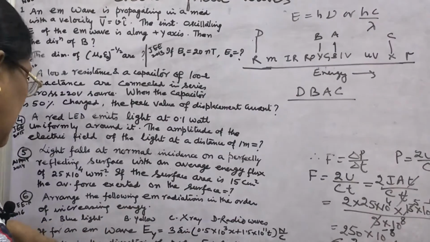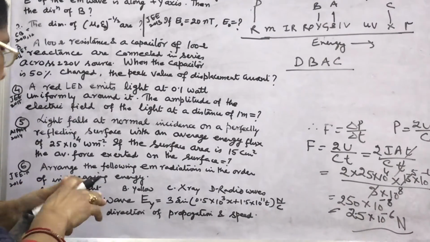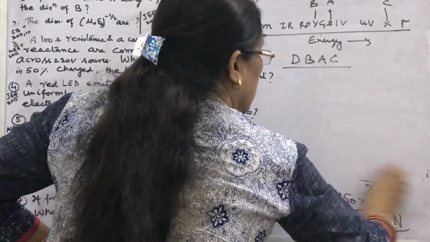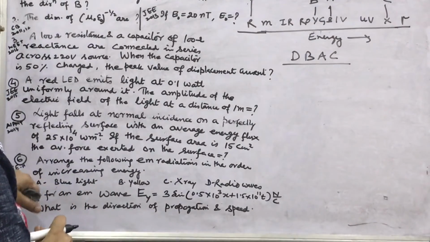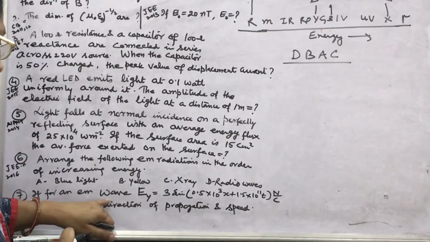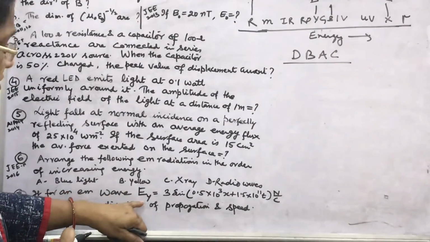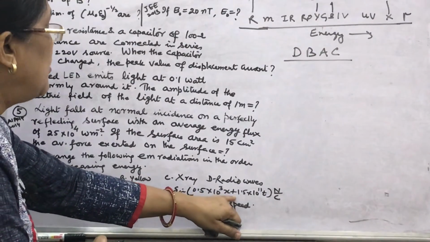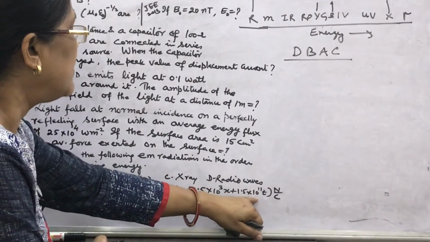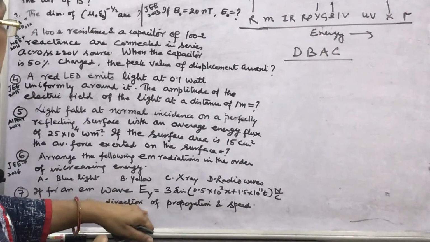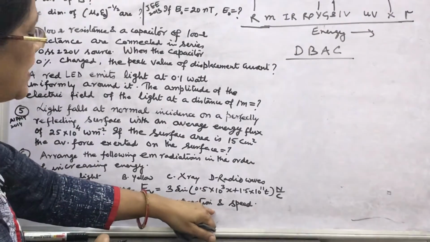Now, last question. Look, this is also asked in the JEE exam, which you have solved here. In this question, it is given for an EM wave, the electric field is 3 sin (0.5 into 10 to the power 3 x plus 1.5 into 10 to the power 11 t) Newton per coulomb. What is the direction of propagation of the EM wave and its speed?